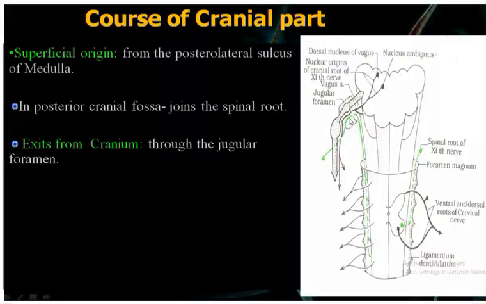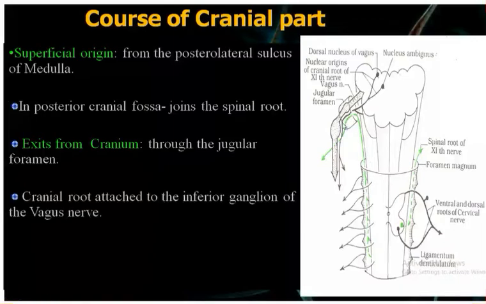Now this black one is the cranial root. The cranial root will finally attach to the inferior ganglion of the vagus nerve. That's why this is the cranial part of the accessory nerve, which will end by attaching with the vagus nerve. So whatever muscles are supplied by the accessory nerve are mainly supplied through the vagus nerve, because it finally ends in the vagus nerve. Is it clear? The cranial root of the accessory nerve will attach to the inferior ganglion of the vagus nerve.